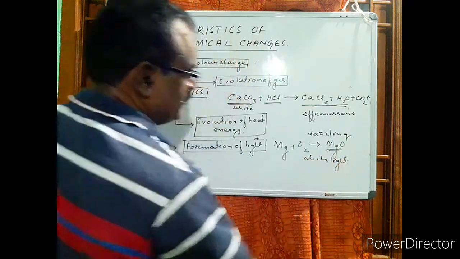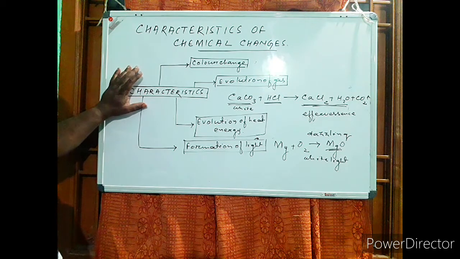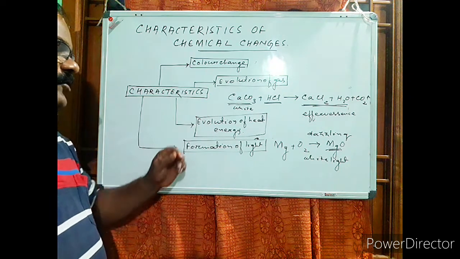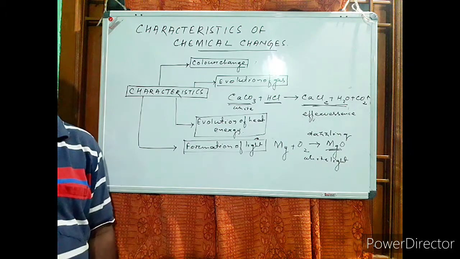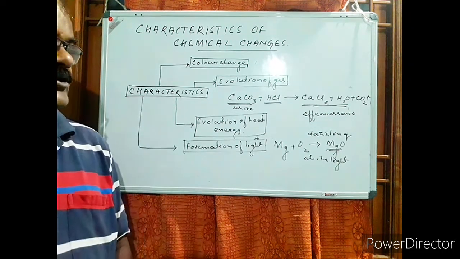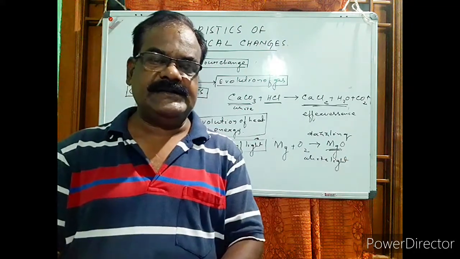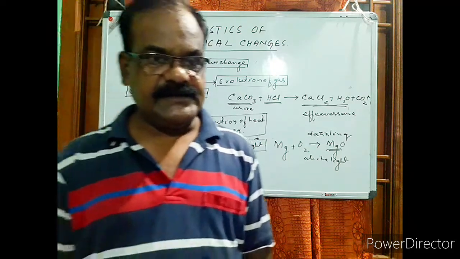So these are some of the characteristic features of chemical changes, which are associated with several factors and characterized by different types of characters like color change, evolution of gas, evolution of heat energy, evolution of light energy, etc. So children, in this video we have discussed the chemical changes, the factors associated with the chemical change, and the characteristics of chemical change.